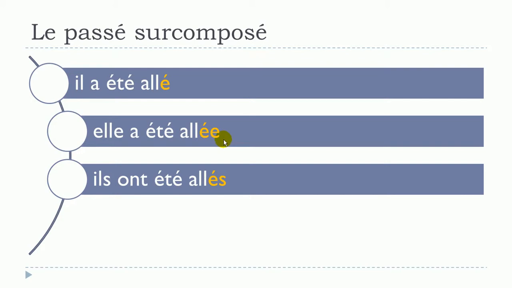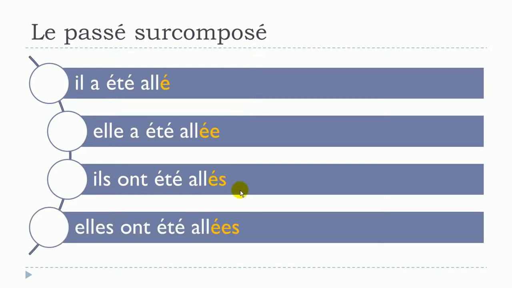So if we respect the logic, then for the masculine plural, we should add at the end this S. So S is the mark of the plural, okay? So, ils ont été allés. And then logically as well, if we put the feminine and the plural form, so elle, first we will add a mark of the feminine, then S, mark of the plural.